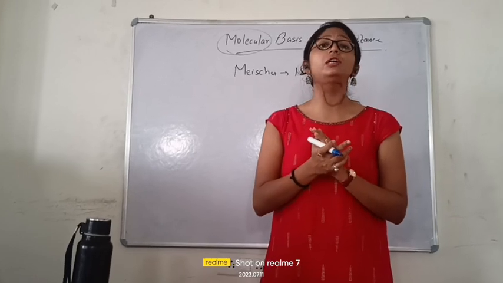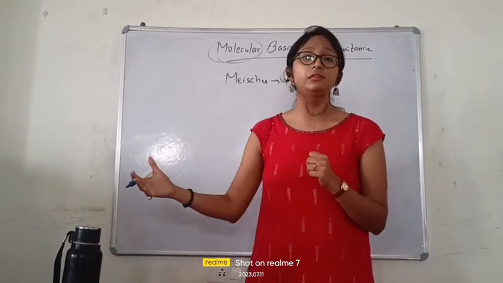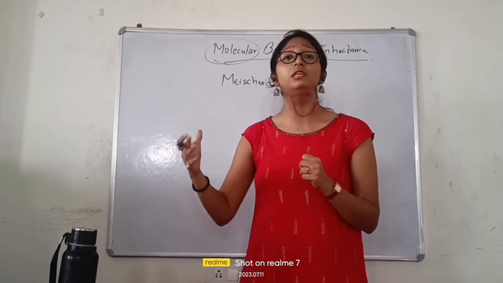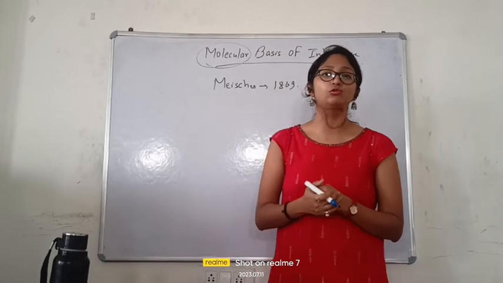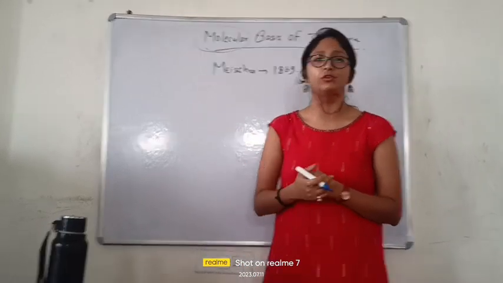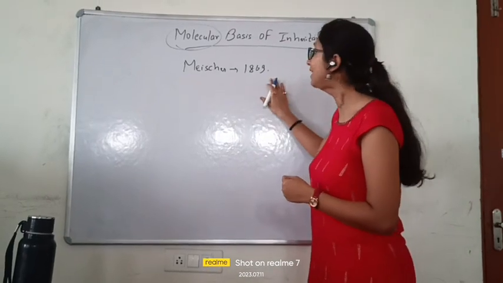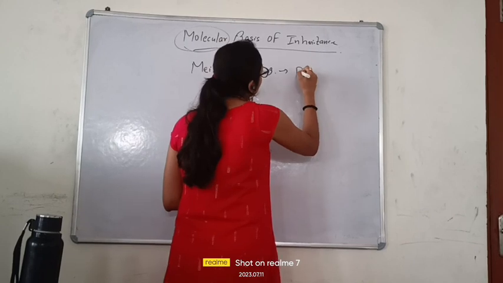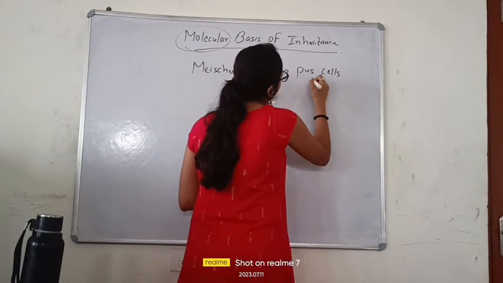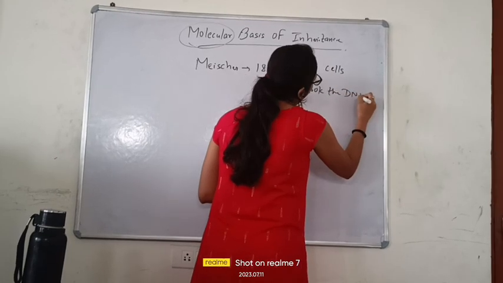The property of the DNA, the structure of DNA, can only be known after the 19th century, that means during 1900 or 1950. Why? Because the electron microscope was developed and various scientists have worked on it. Fine. So after Mendel, Miescher worked on it in 1869. What did he do, beta? He took the DNA from the pus cells.